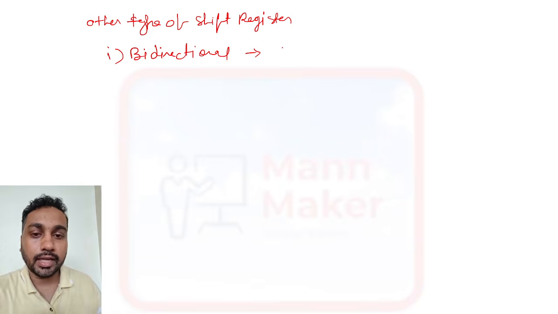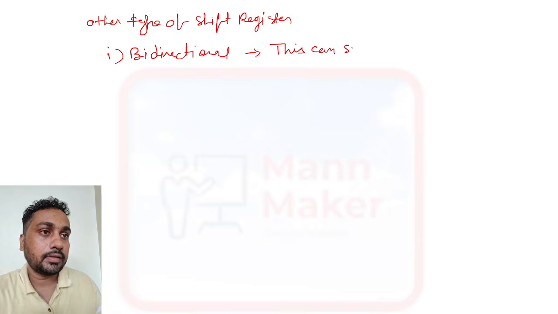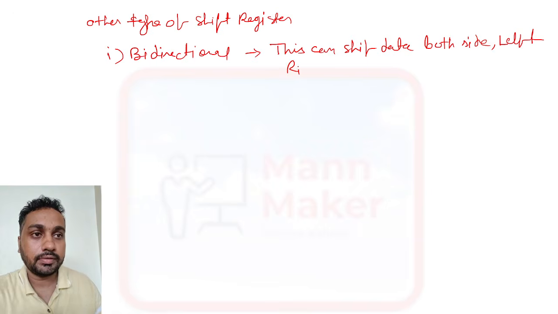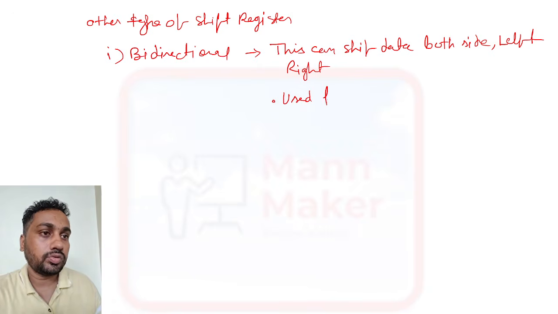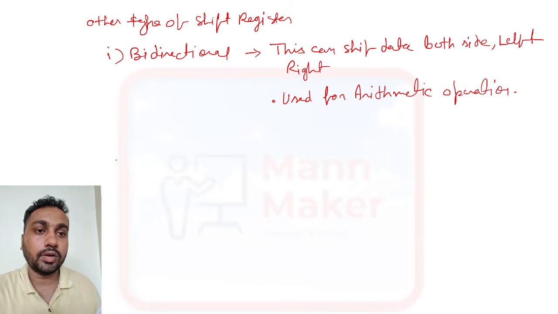It can shift the data in both directions, left and right, and it is used for arithmetic operation.